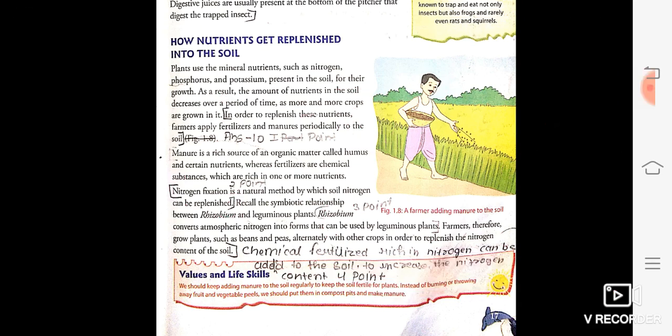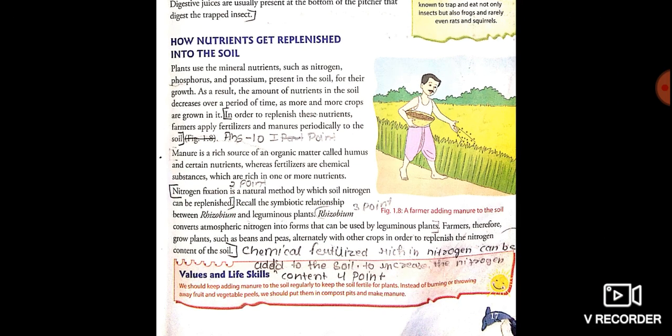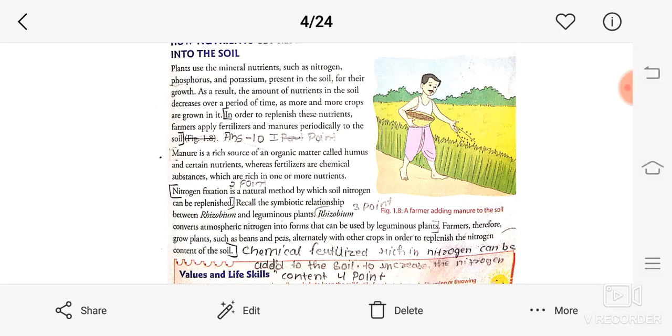One more point you will add here, the fourth point. You can see it is written here, and I am speaking it also: chemical fertilizers rich in nitrogen can also be added. This is your first point, then nitrogen fixation, second point, rhizobium, third point. Fourth point I am repeating: chemical fertilizer rich in nitrogen can be added to the soil to increase the nitrogen content. So these are your 4 points.